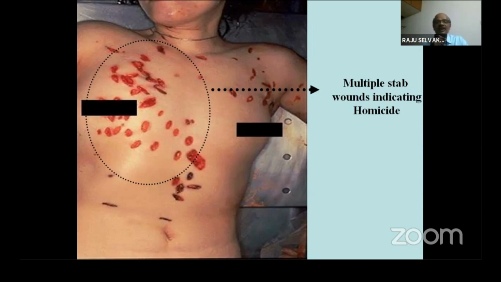Because it is seen in non-accessible areas also. It is clustered in many directions. A person who wants to stab himself will not stab this many times in this many regions, with this many types of stabs. By looking at the distribution, the size, the shape, the location, we will be able to come to a conclusion that it is homicide.